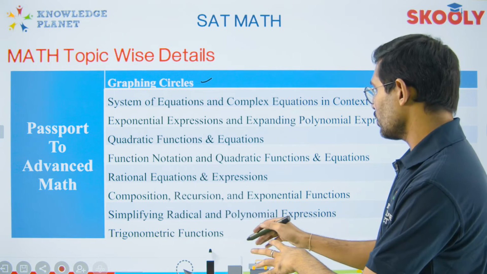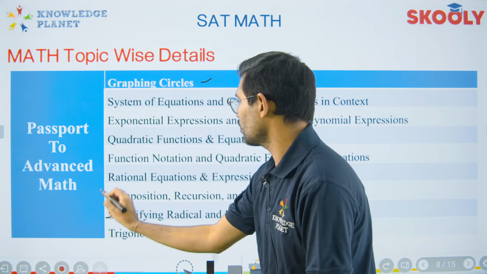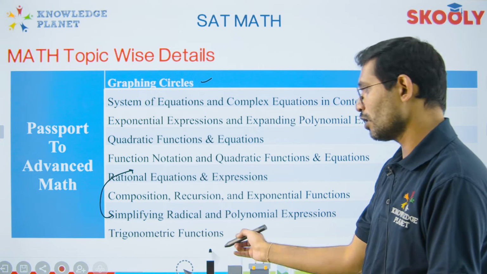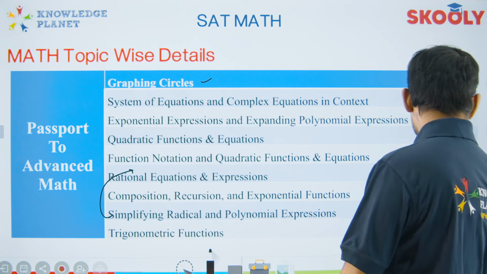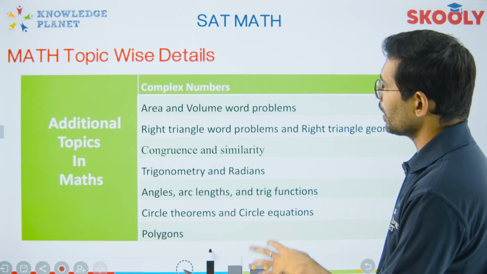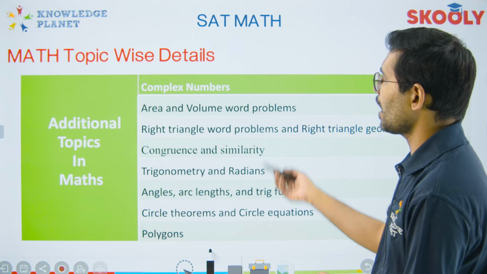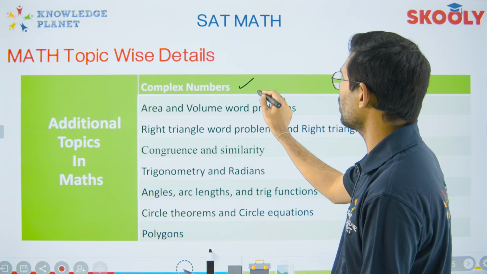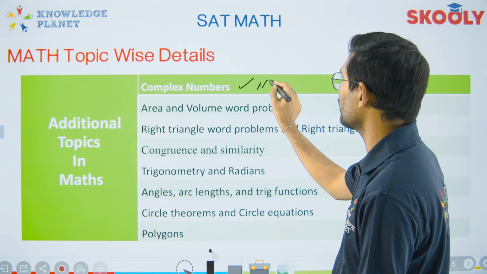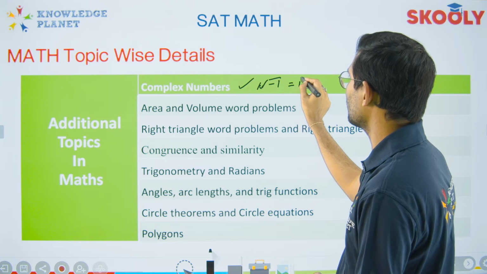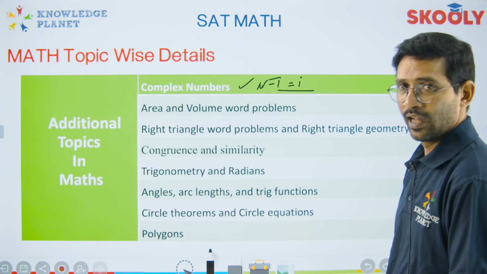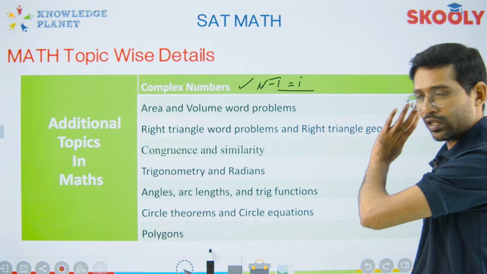Fine. Then simplifying the radical expression would come here. That's not a problem. And trig functions, I'll discuss the trig functions in the sessions itself. Let's quickly move to the additional topics. So we have complex numbers, which is all about iota. So square root of -1 is equal to i, and that is how we solve this, okay. So this is one of the keys that we need to work around.